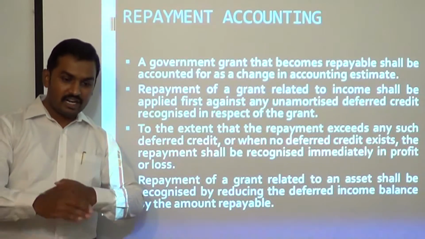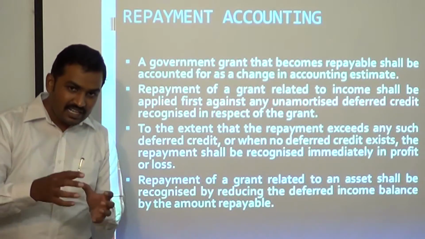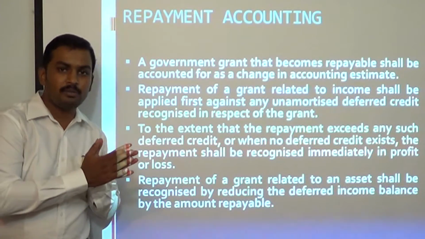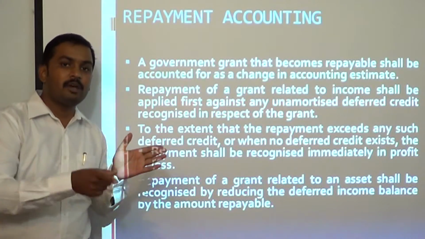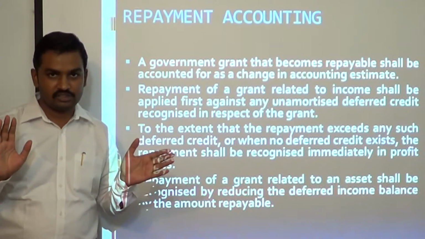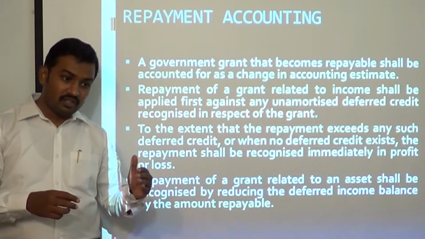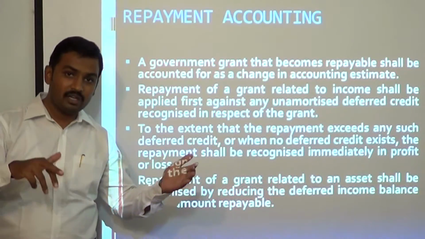Okay. If the grant becomes refundable, to the extent available, if there is any credit balance available in the deferred income account, to that extent you debit that account, the remaining amount will be debited to P&L account and then you credit cash. Okay, so that is how you have to account for a grant which was related to a revenue expenditure which has now become refundable.